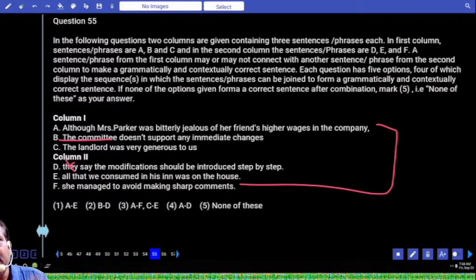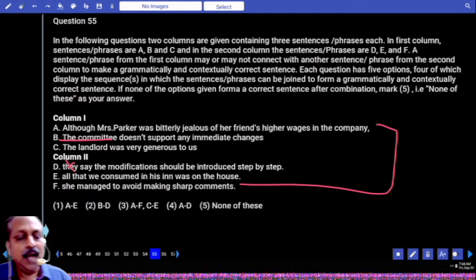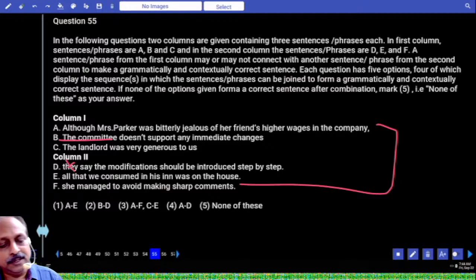It should be it. It says. That is correct. That means what? You cannot consider BD. But under pressure, you may think it is right, it is not correct because of the subject. The landlord was generous to us.